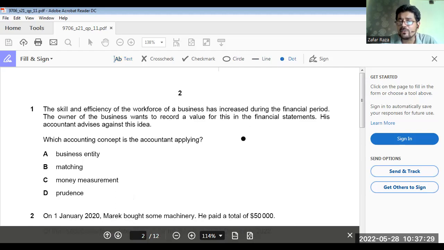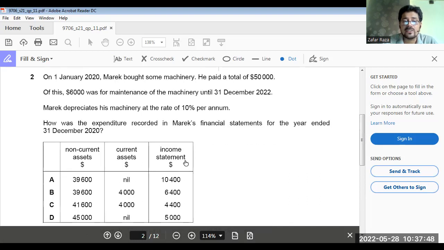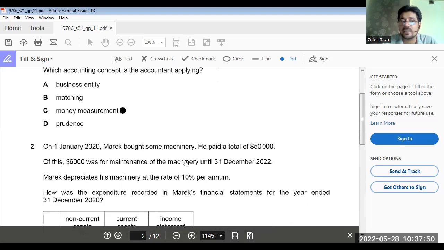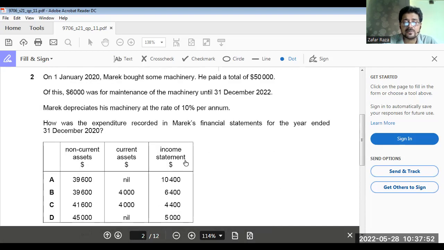We only include those items which we can measure in terms of money. So the problem in this MCQ is that we cannot measure the commitment of employees in money form, so we cannot include them in the financial statement. Only an item which has monetary value can be included in your accounting records.